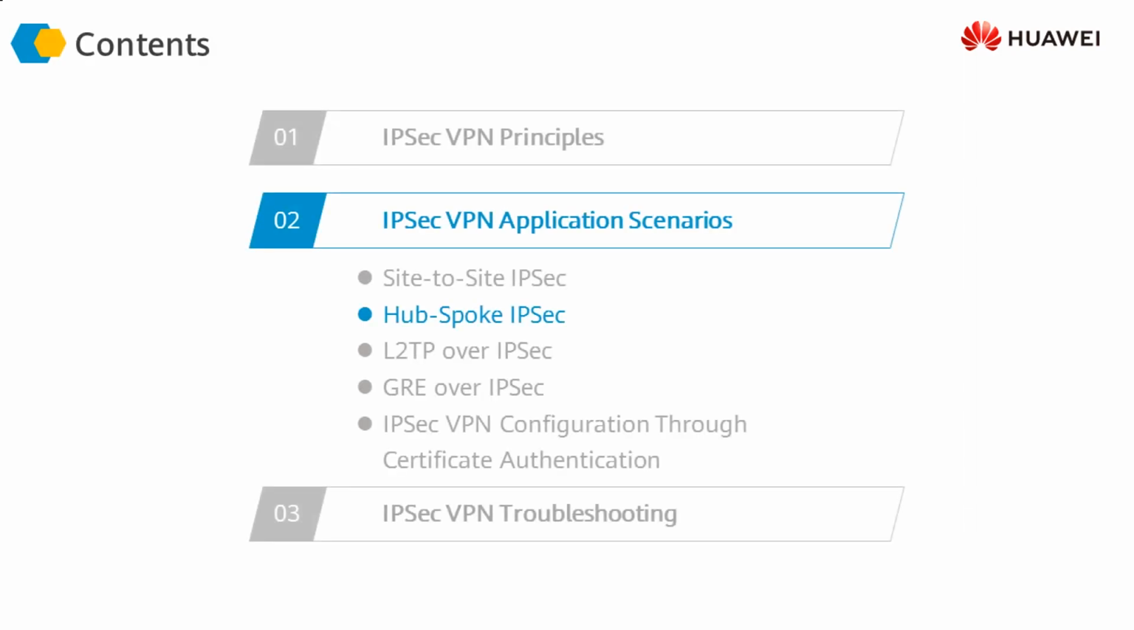Hi, in this video we are going to discuss the hub and spoke IPsec communication. In the previous video, we discussed the point-to-point or site-to-site VPN, where there were only two sites or two gateways communicating with each other.